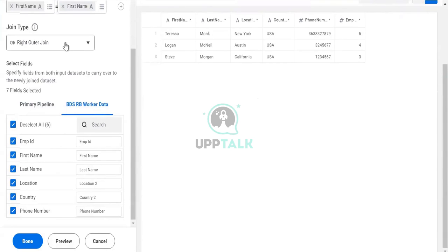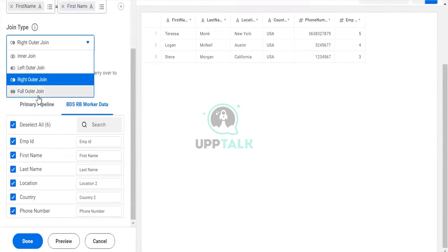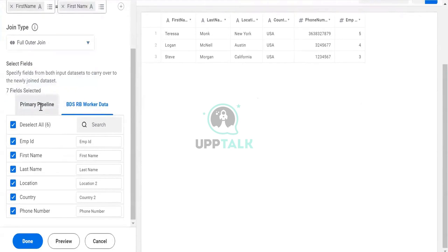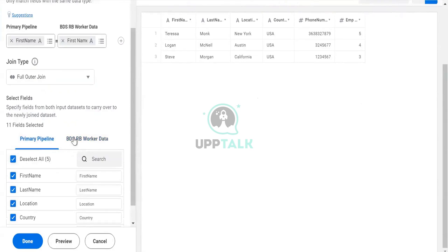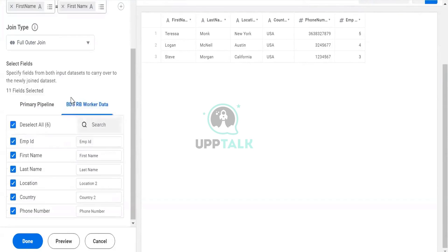And on the other hand, the purpose of the full outer join is it will get the list of all the fields from both. Let's say here 5 fields are there and here 6 fields are there. I'll get all the details.